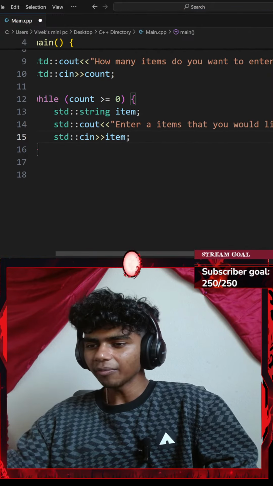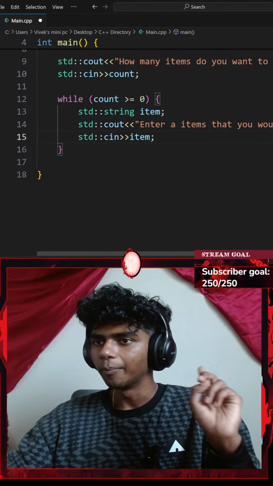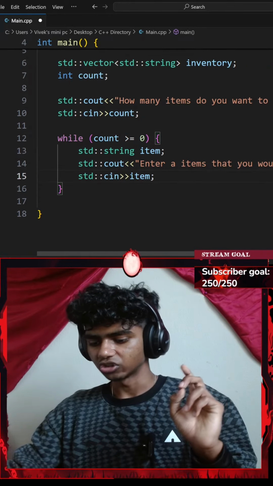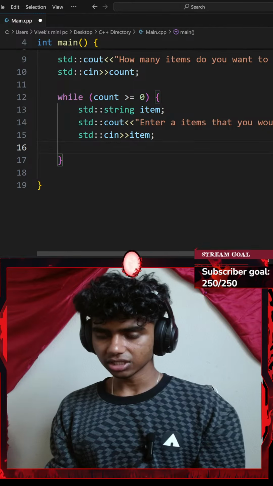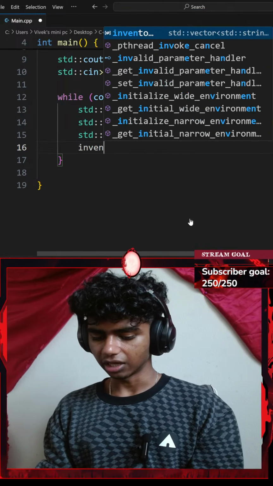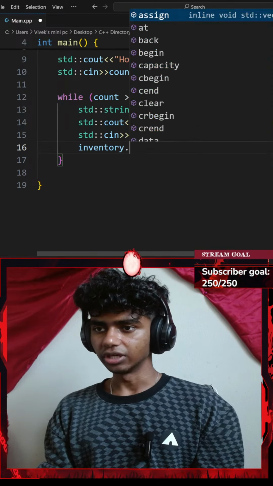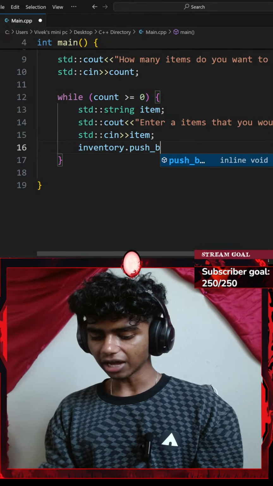Okay, and then every time a user enters an item, I want to append that inside of my vector of inventory. So I could go with something like my inventory vector dot the push_back function.